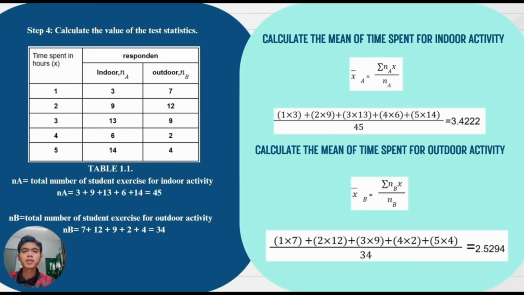Step 4, calculate the value of the test statistic. We simplify Table 1 to Table 1.1, and we can find the mean of the time spent for indoor and outdoor activity. The formula for the mean is the summation of the data over the sample size. We got the mean time spent for indoor activity as 3.22, meanwhile the mean time spent for outdoor activity is 2.5294.